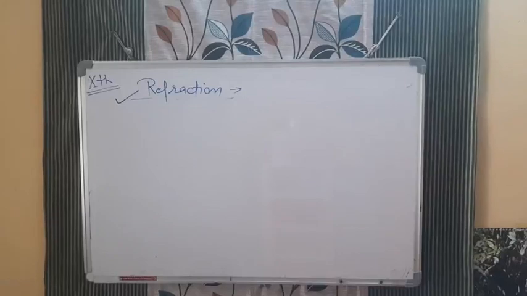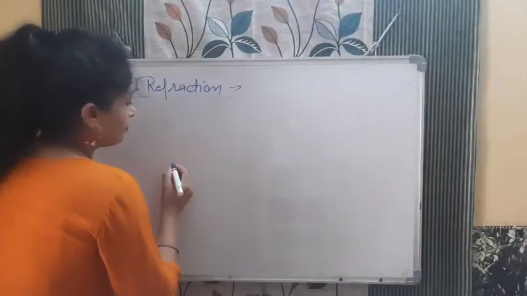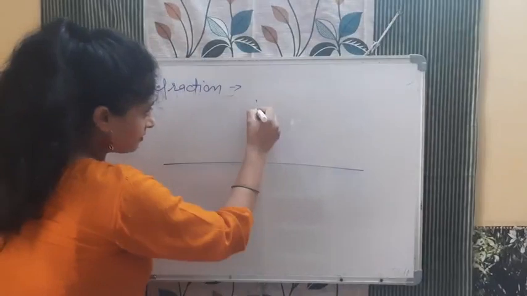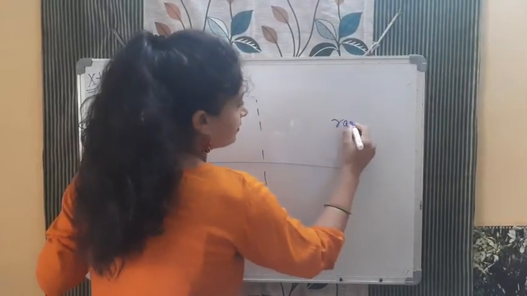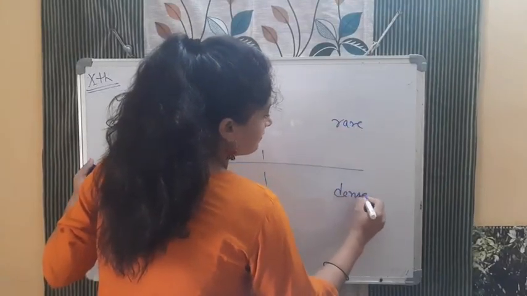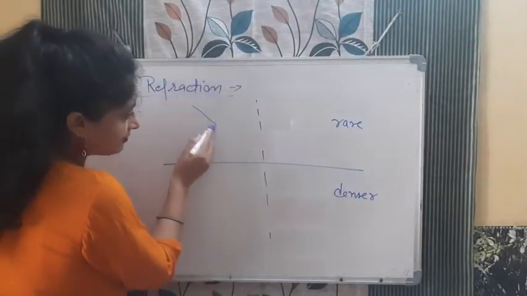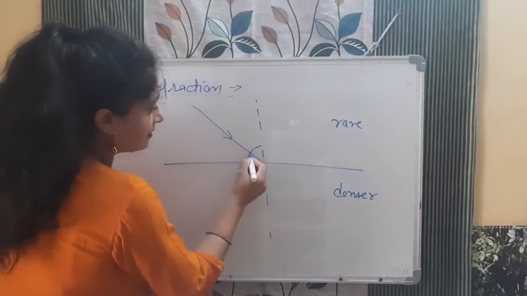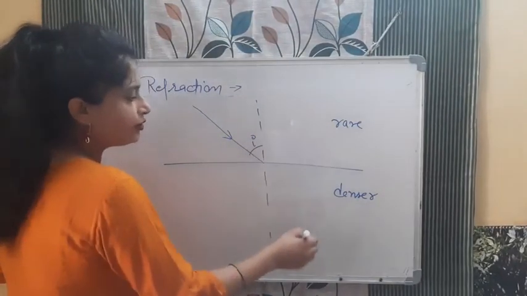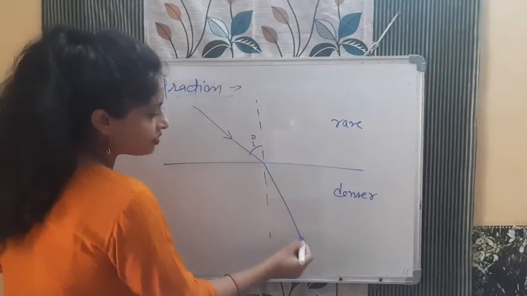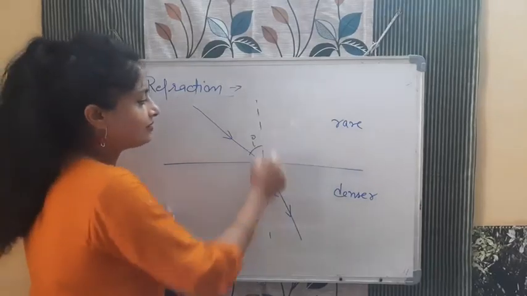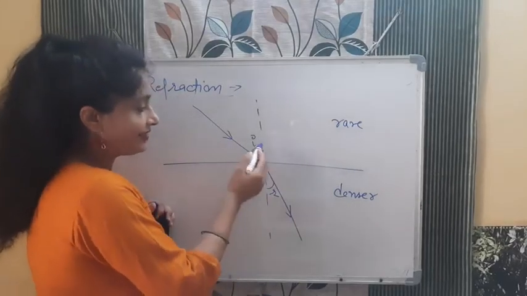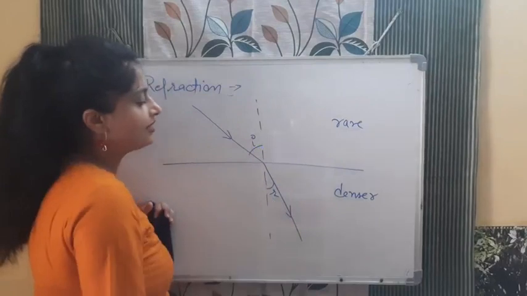Like the first case was there. Okay, let's see with the diagram. The diagram will be like this. For example, this is the normal. This medium I am saying is rare, this is denser. The light is coming like this. This angle is the incident angle. Now light is traveling from rare to denser, so it will bend towards the normal. And this is R. So now you all know that this is the normal, this is the incident ray, this is the refracted ray, this one is the incident angle, and this one is the refracted angle.